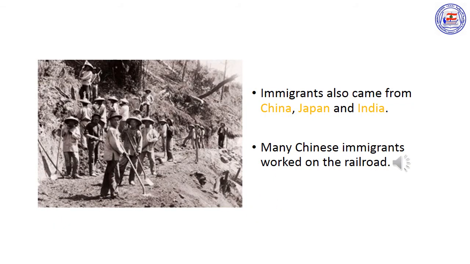Immigrants also came to Canada from Asian countries, especially China, Japan, and India. British Columbia became the first Canadian province to have a large Asian minority. Many Chinese immigrants migrated to Canada to work on the railroads. Chinese immigrants built most of the Canadian Pacific Railway, one of the railroad lines linking eastern Canada to the Pacific coast.